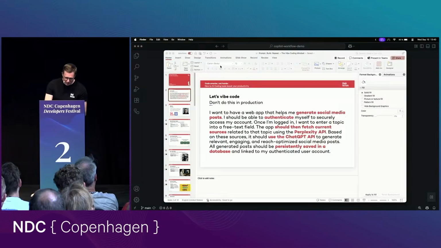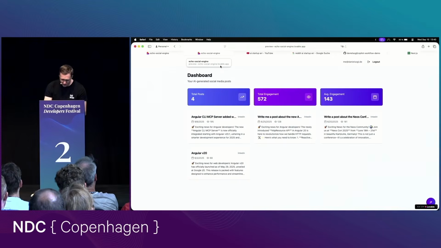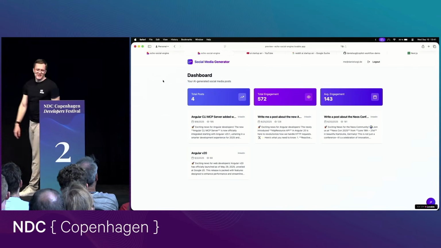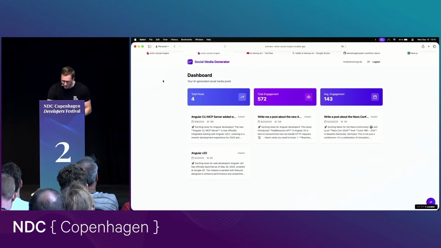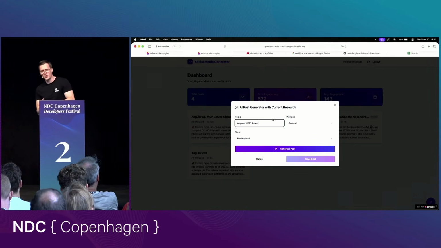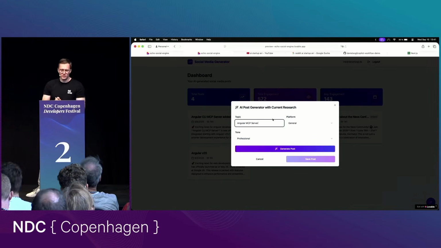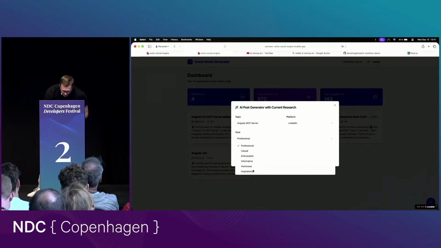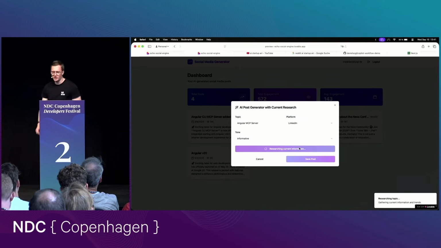I created this application before I came over here to the venue. It's called the social media generator. It looks cool, and now I can generate social media posts by clicking this button here. For example, I want to generate a post about the Angular MCP server, since this feature was added two weeks ago to the Angular CLI, to demonstrate that Perplexity is working. I want to generate it for LinkedIn, and I want it to be informative. I click generate, and then I have to wait a few seconds.